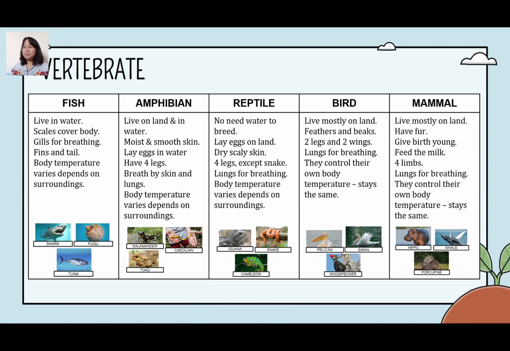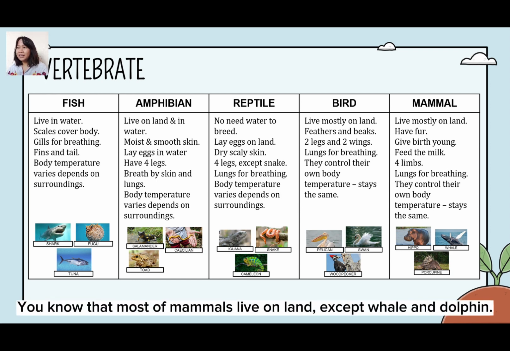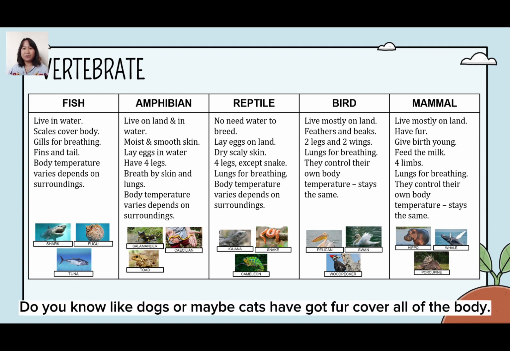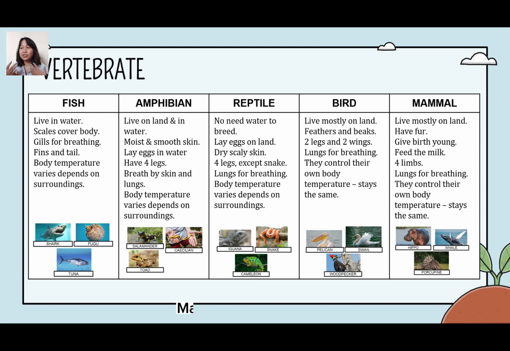How about mammals? You know that most mammals live on land, except whale and dolphin. And they have fur. Fur is like a hair type. Do you know dogs or maybe cats? You see that the fur covers all of the body. Actually, mammals have it.